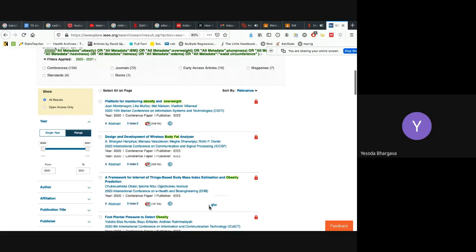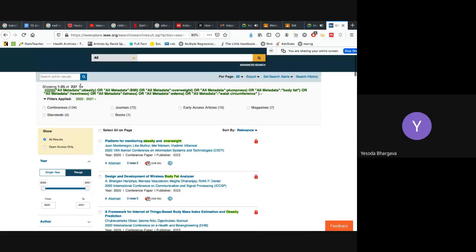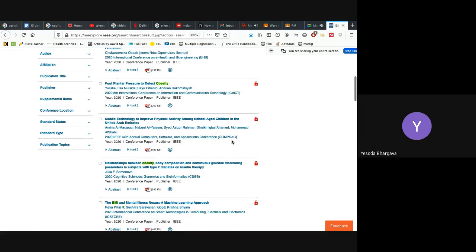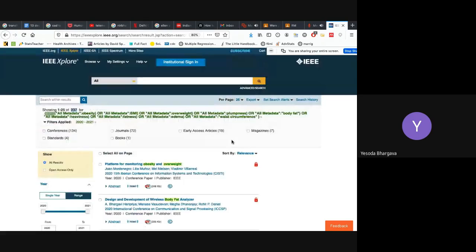So this is the result. There are about 237 results for our search query of these conference standards, and then you can choose which ones you want. So this is how the results are organized. You note the elongated search query also for this one. So this is how IEEE Xplore searches the data.